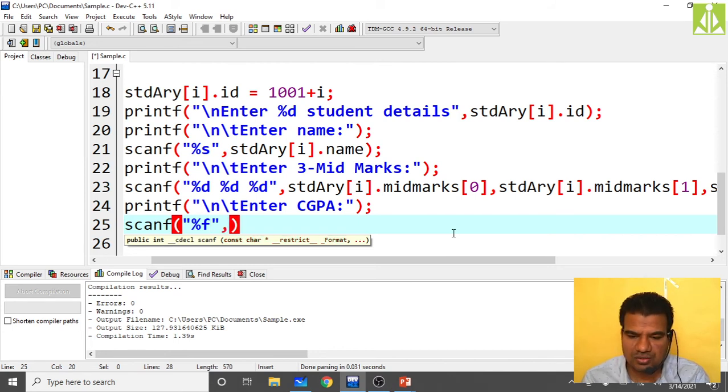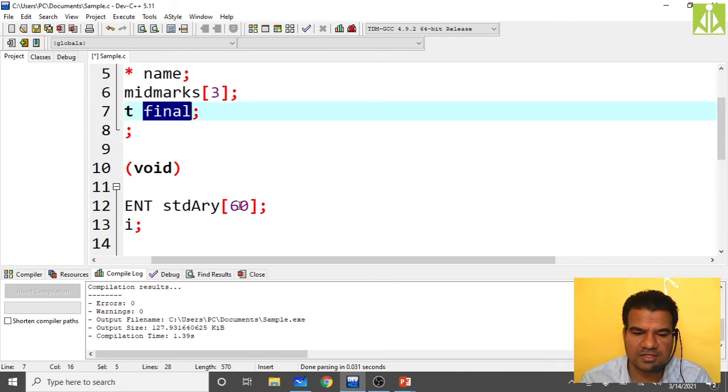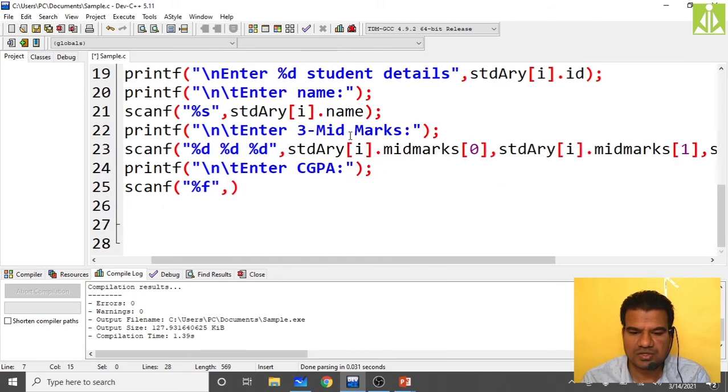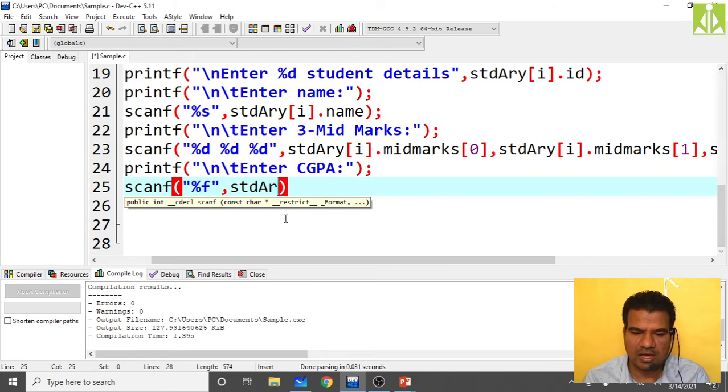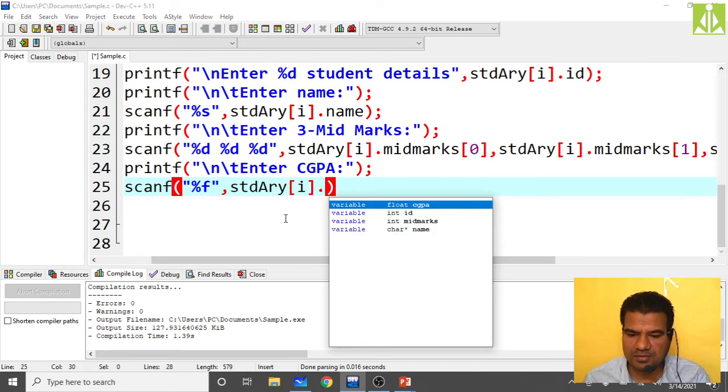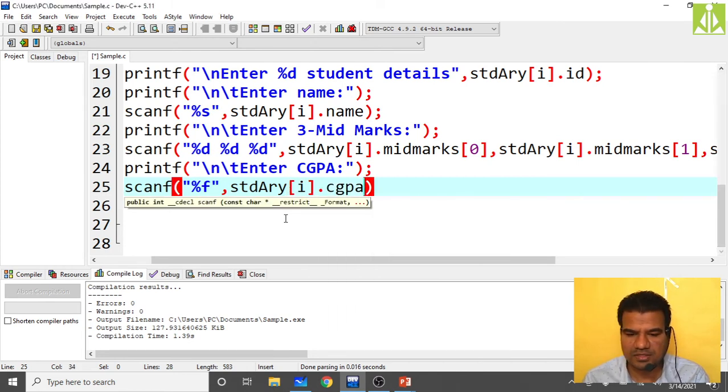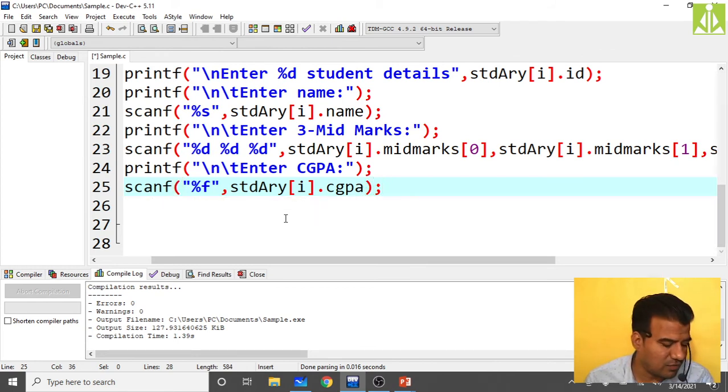So %f for reading CGPA. So how can you store that CGPA? What variable did we say over there? Final we said, no? So instead of final, you take CGPA only. So store that CGPA now. How can you store? stdary of i dot CGPA. That's it. So for all these things, what do I have to do? I forgot one thing.